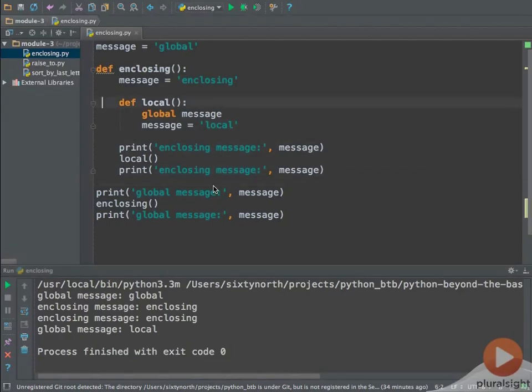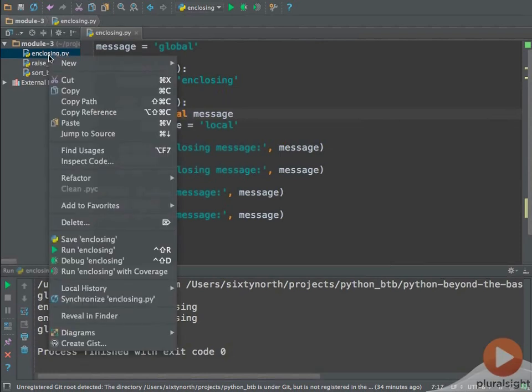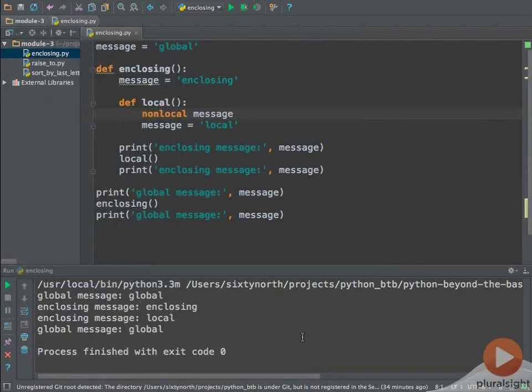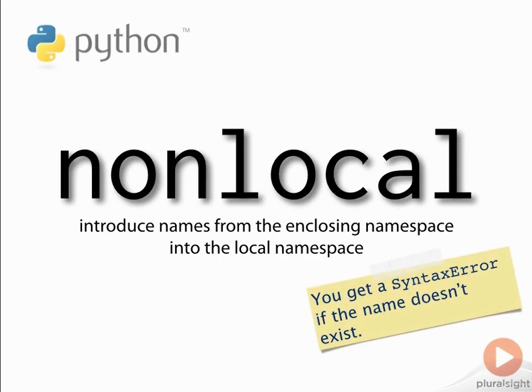Let's modify our example again to show how the function local can be made to modify the binding of message created in the function enclosing by using nonlocal. Now when we run this code, we see that local is indeed changing the binding in enclosing. It's important to remember that it's an error to use nonlocal when there's no matching enclosing binding. If you do this, Python will raise a syntax error.